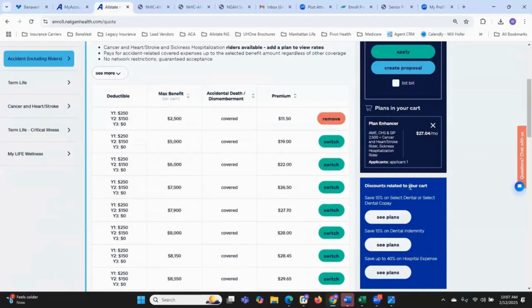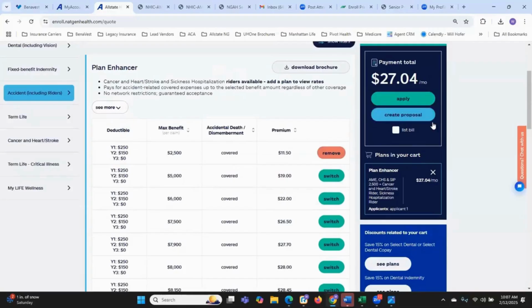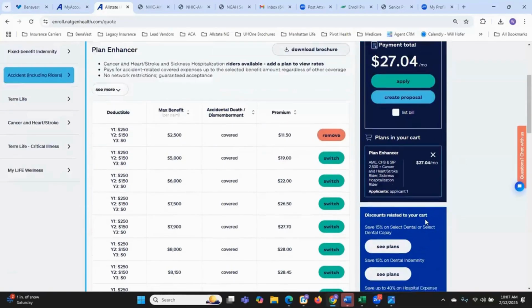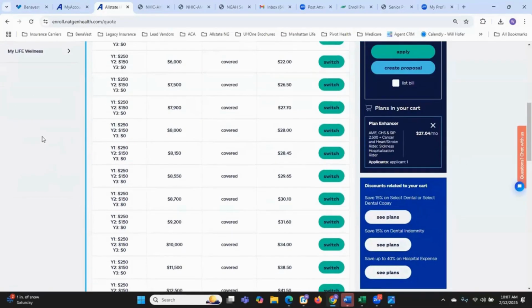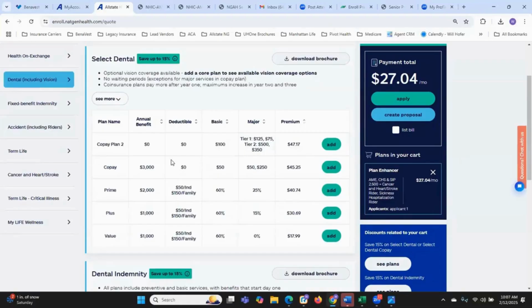Now, as you can see down here, it's already telling you, hey, discount related to your cart. Save 15% on selected dental copay. Save 15% on dental indemnity plan. Save up to 40% on hospital expenses, see plans. So it's already setting you up to say, hey, since you're already going to set this up for your client, here are some additional discounts that are available. So here I'll go to dental.